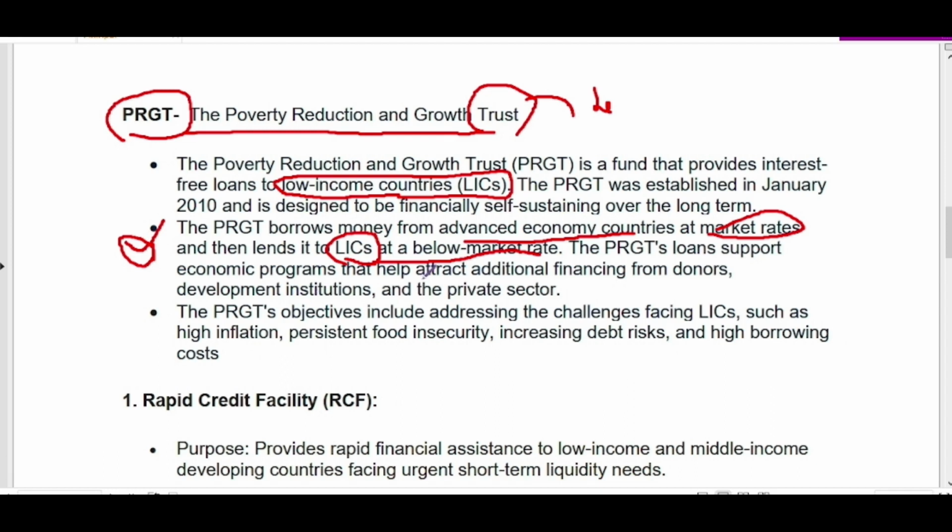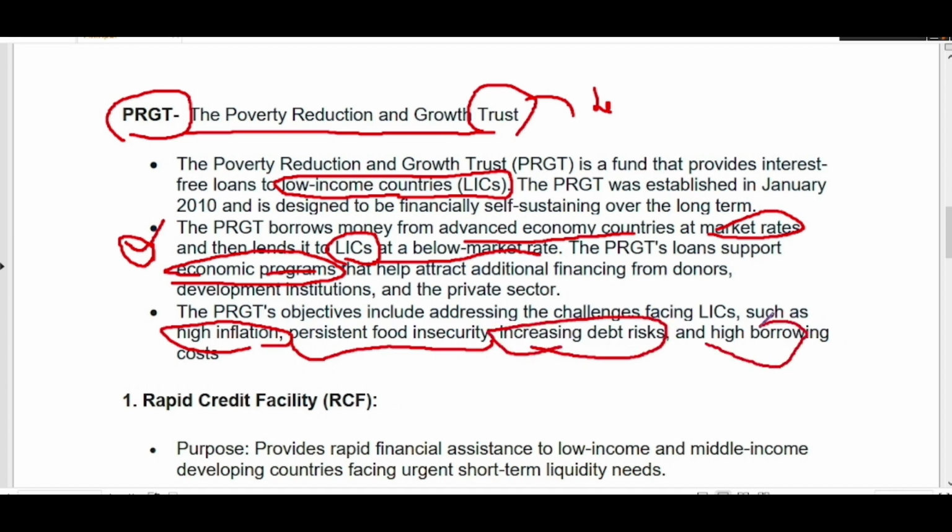Then why are these loans used? These loans are used to support the economic programs in the low income countries, because the PRGT is financing. It means the program will attract funds from the donors, development institutions or private sector. So PRGT's objective is to fund programs in low income countries, such as dealing with high inflation, persistent food insecurity, increasing debt risk of the low income countries, and high borrowing cost for the low income countries. Because of that, low income countries cannot finance their developmental programs or economic programs, right? For that purpose, this window is opened by the IMF.